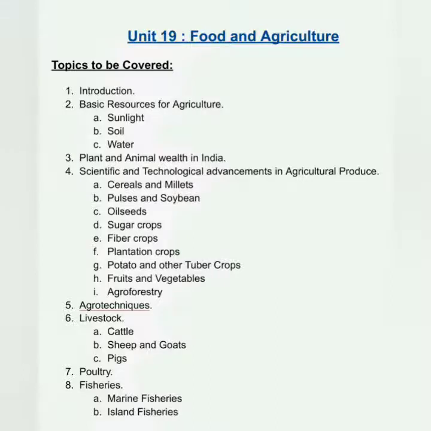Sugar crops. Fiber crops. Plantation crops. Potato and other tuber crops. Fruits and vegetables. Agroforestry. Agrotechniques. Livestock. Cattle. Sheep and goats. Pigs. Poultry. Fisheries. Marine fisheries. Island fisheries.